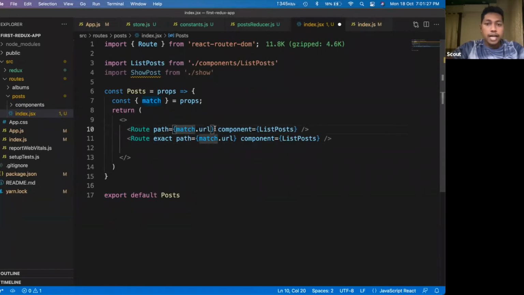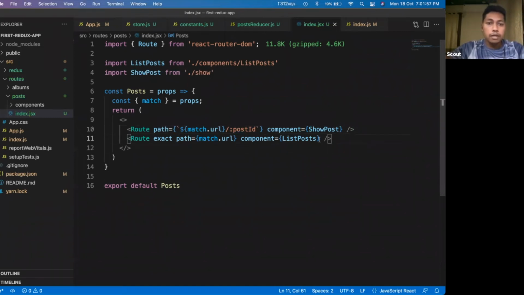So in that case I have to show one different component, right? I cannot show the list of posts; rather I have to show the details of a post. In that case I would just define the route, say if inside route I have a post ID, you render this show post. In that case you define this show post component. These are the two components that we will build right now.